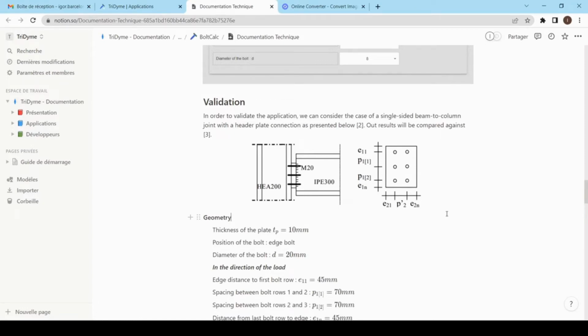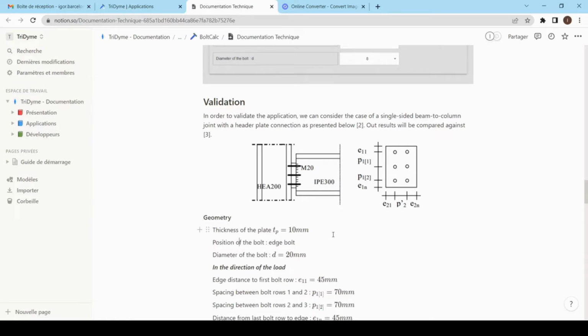So in this case here, we have a single beam to column joint with a header plate. Okay, as you can see in the below image. We also provide the inputs. So here we have the thickness of the plate, the position of the bolt. So in this case here, we are verifying an edge bolt like this one here. And we also have the diameter of the bolt equals to 20 millimeters.